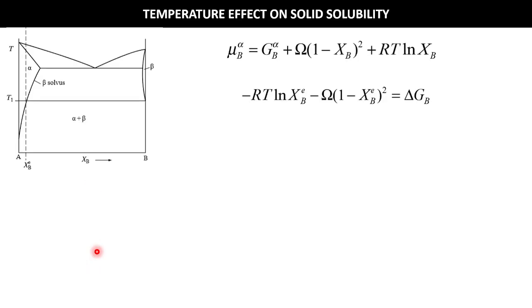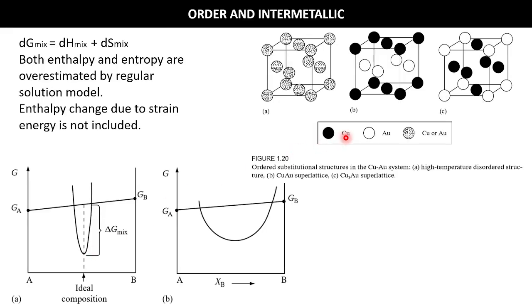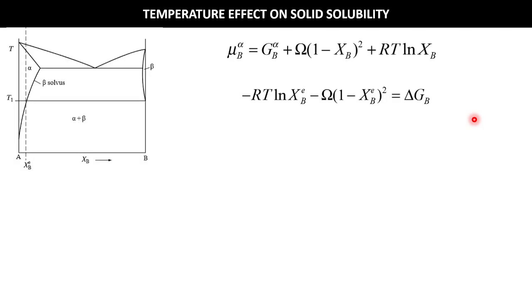Another important thing you need to understand: there are special names for these intermetallics. Like Ni3Al forms this kind of superlattice, where this white atom will be aluminum and this black atom will be nickel, and this is called the L12 superlattice.